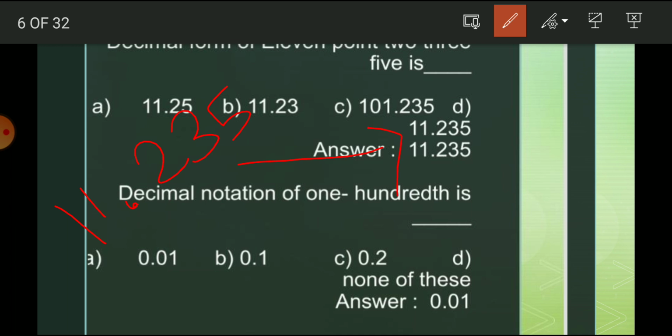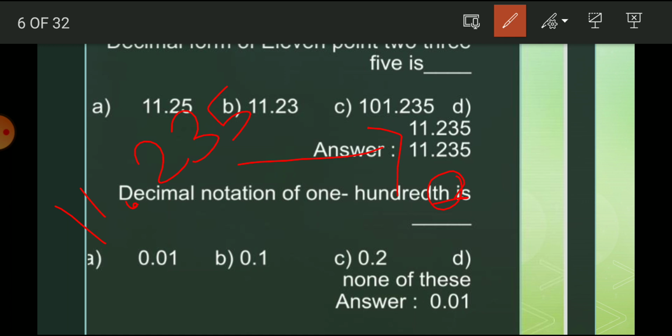Then the decimal notation of hundredth is dash. Hundredth means it will be after the decimal. The th in hundredth means it finishes with th. The options are 0.01, 0.1, 0.2, and the fourth option is none of these.